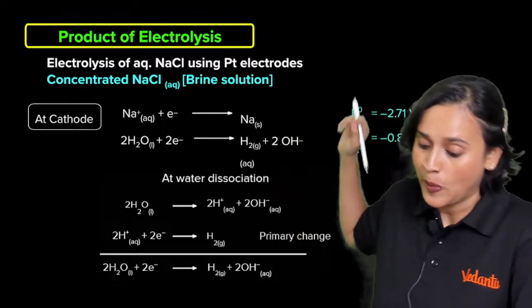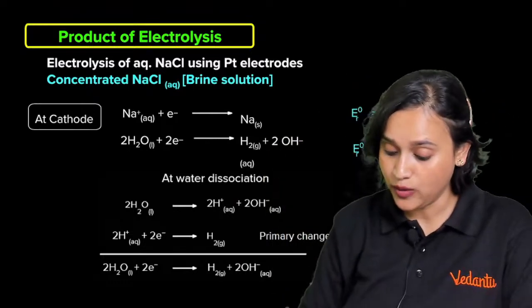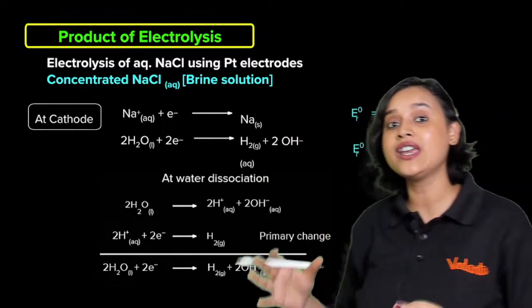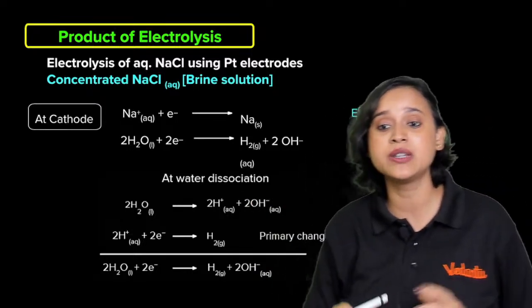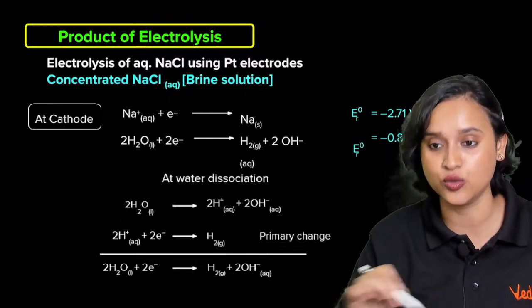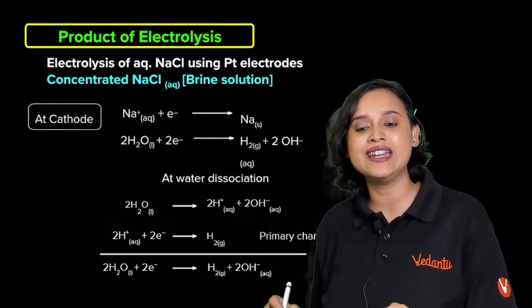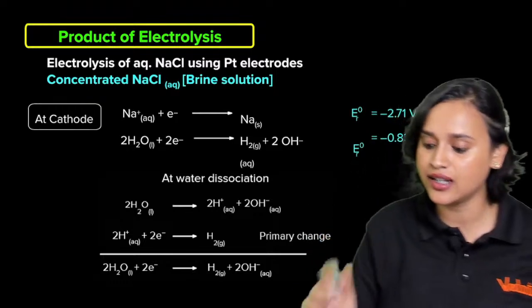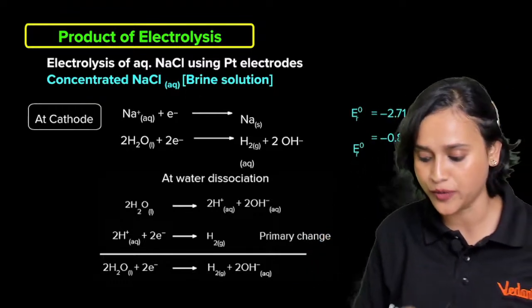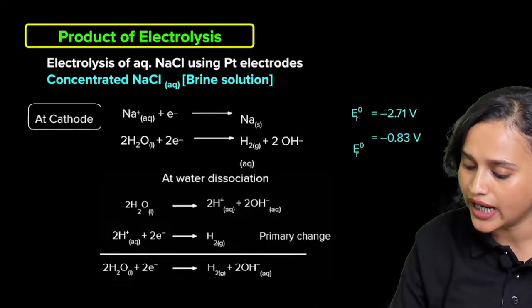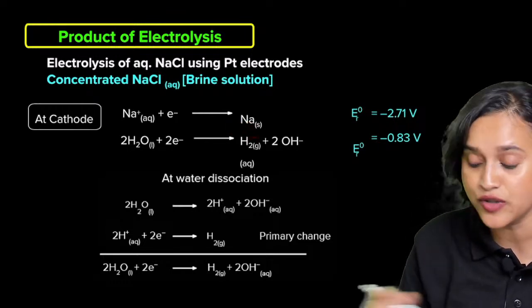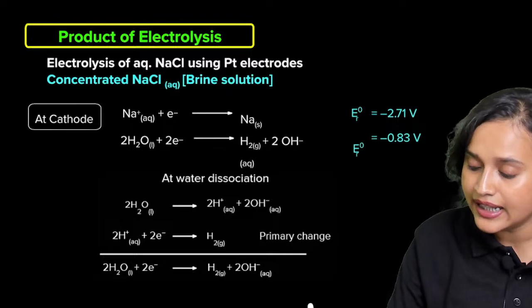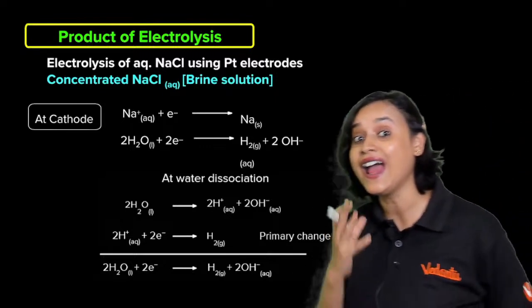Okay? Chalo. So here, if you see, everybody, what we do is we take concentrated NaCl. Concentrated NaCl solution, when we take, is called a brine solution. Aqueous concentrated NaCl, whenever you take, that is called brine solution. So once again, everybody, at cathode sodium is gaining one electron, forming sodium solid, okay? And then there is obviously aqueous.